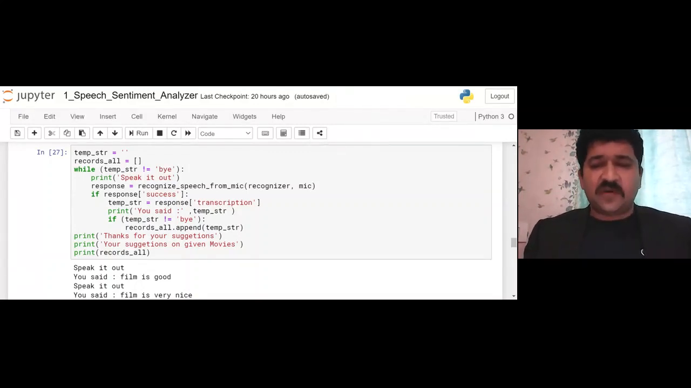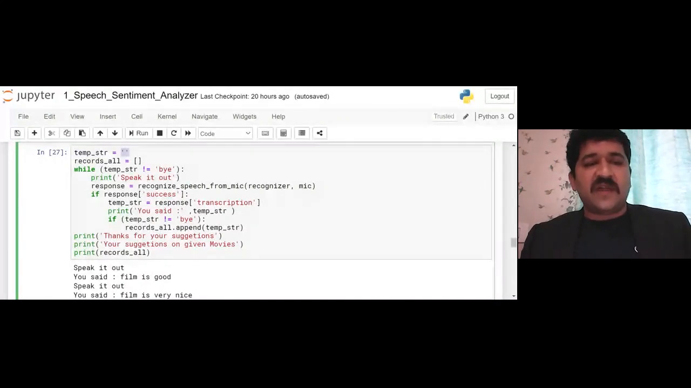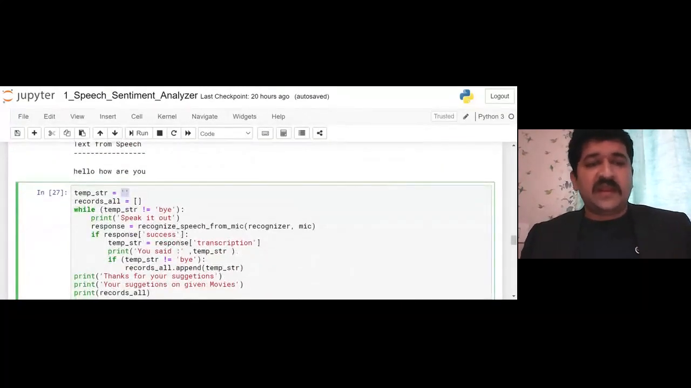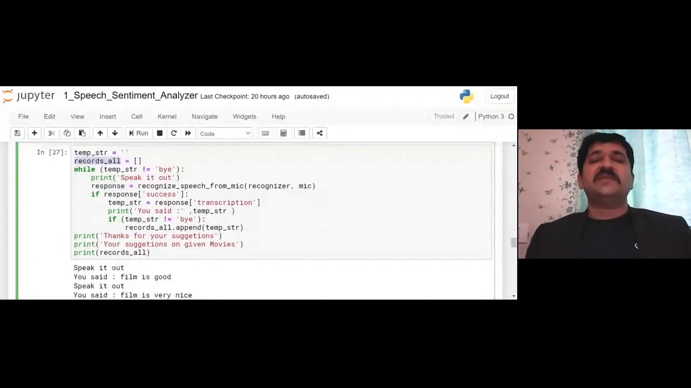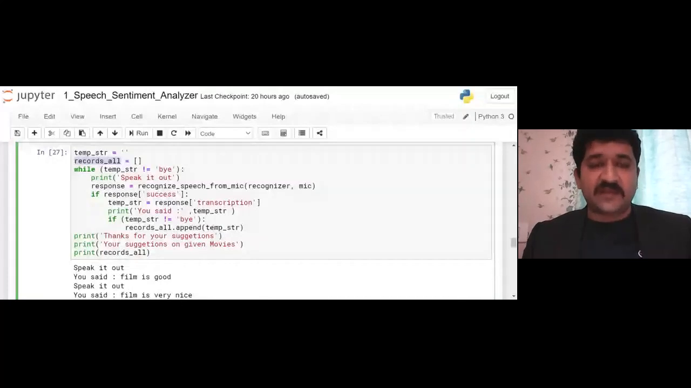So in this code, what are the points I have done? I have a temp string, a simple variable which has some values. On these values I am going to put different strings which we will capture from the previous code. And there is one variable, records all, which is an empty list, square brackets, which will fill with the strings we speak. Then I have a continuous loop which will break on "by". So whenever I say "by", my loop breaks.